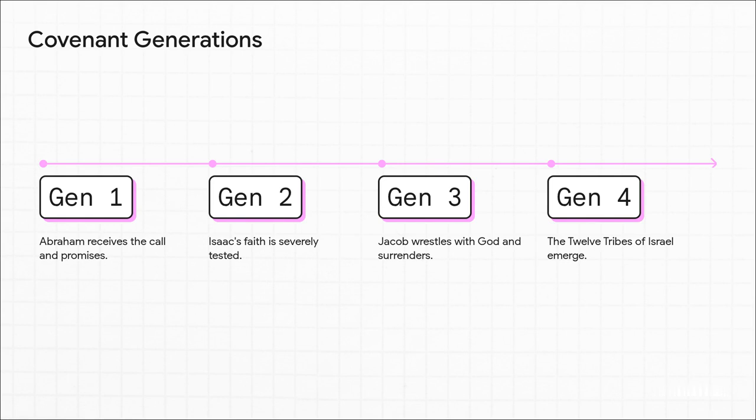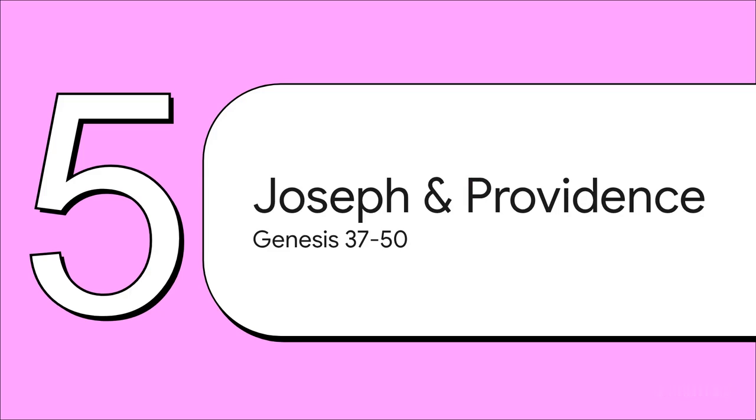Jacob's life is ultimately transformed through a literal, desperate nighttime wrestling match with God. Through surrender, he receives a new name, Israel, and goes on to father the sons who will become the 12 tribes of the Israelite nation. Section 5, Joseph and Divine Providence, chapters 37 through 50.